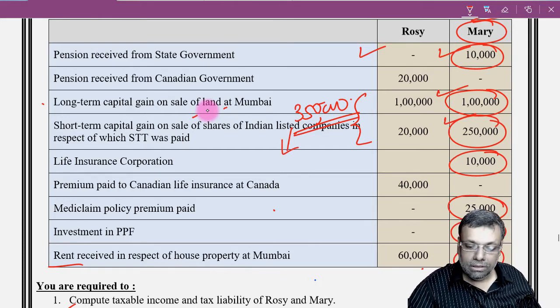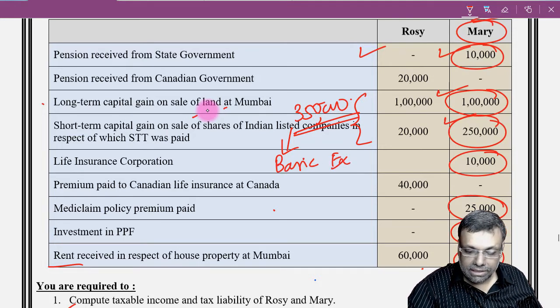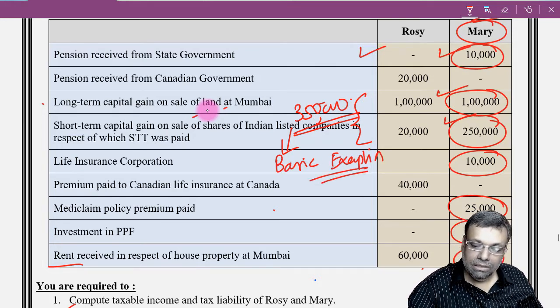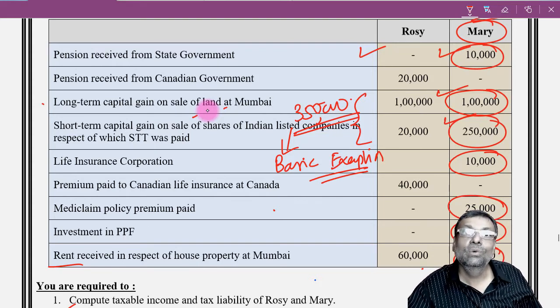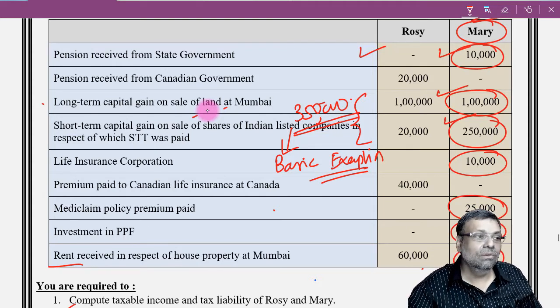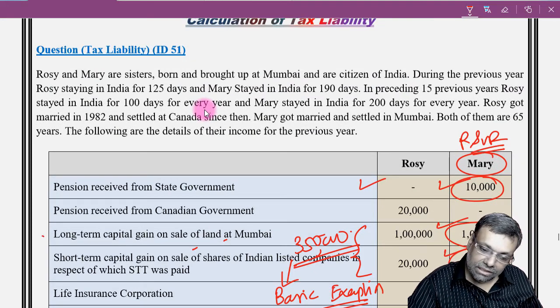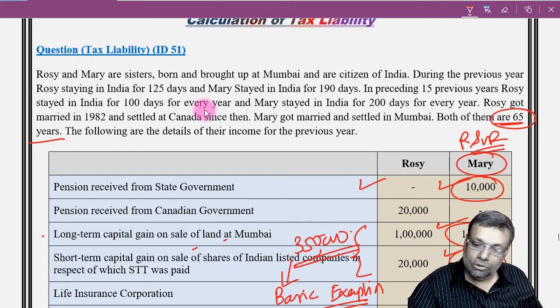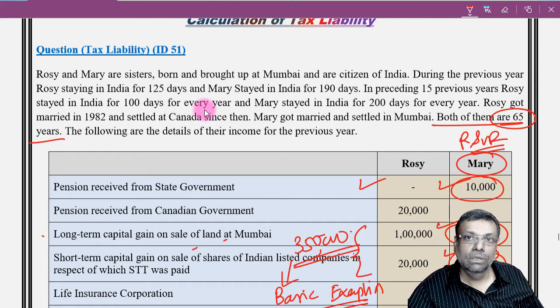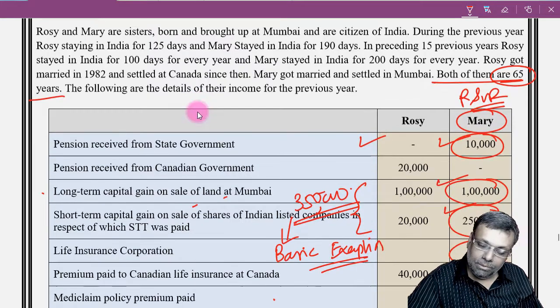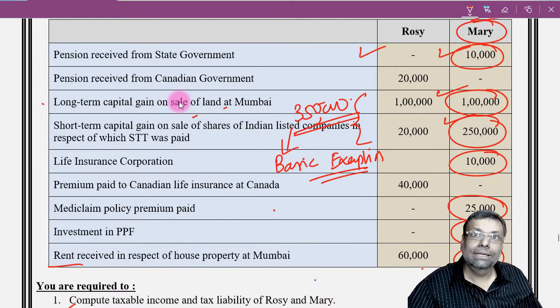Now against the total income you will calculate the tax liability, but the basic exemption limit, because you are resident and ordinarily resident, you can use against this 3,50,000. She is already a senior citizen, so she will also be eligible for the higher basic exemption limit. A non-resident senior citizen is not eligible for higher basic exemption, but a resident senior citizen is eligible for the higher basic exemption.